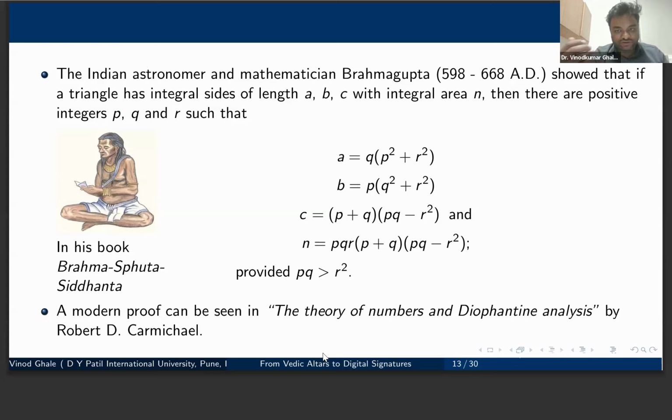For example, if you have side lengths of integers a, b, c with area n, then he said that there will exist some integers p, q, r such that the sides can be written in this proportion. In his book Brahmasphuta Siddhanta, a is equal to q times p square plus, and so on. This proportion we have, and the proof we can see in Carmichael's work in modern times, The Theory of Numbers and Diophantine Analysis.